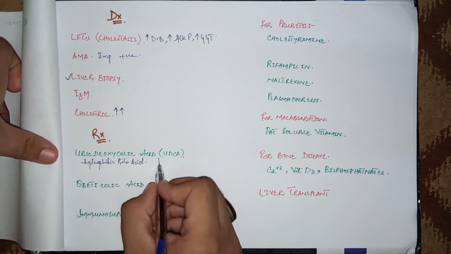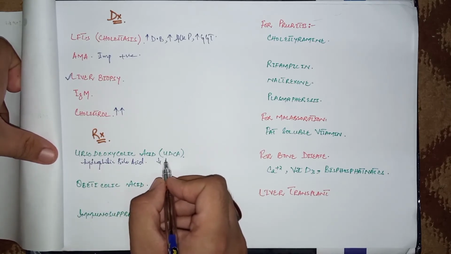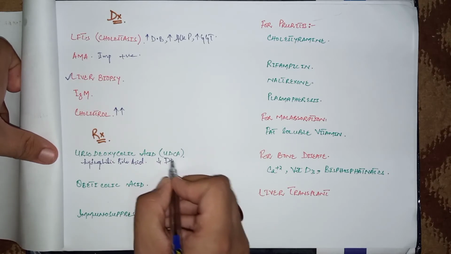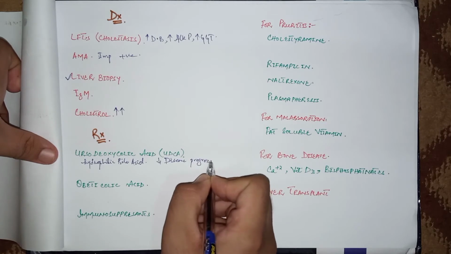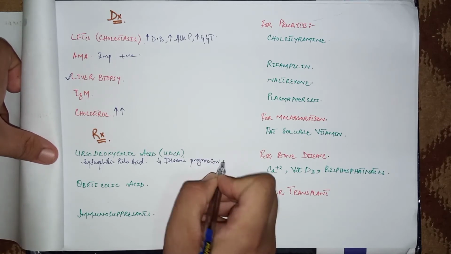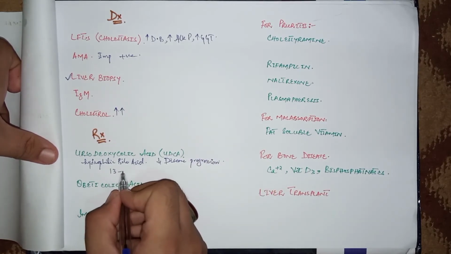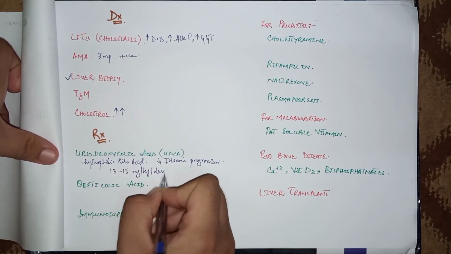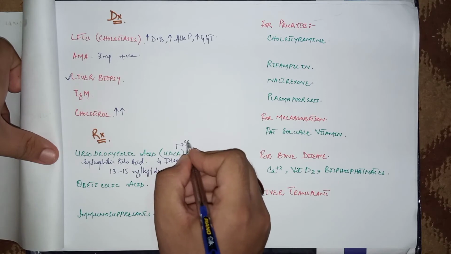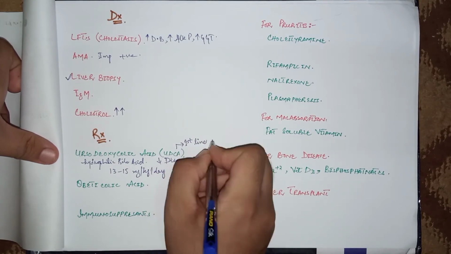It reduces the disease progression and increases the bile flow. The dose is 13 to 15 mg per kg per day. So it is the first line of treatment.